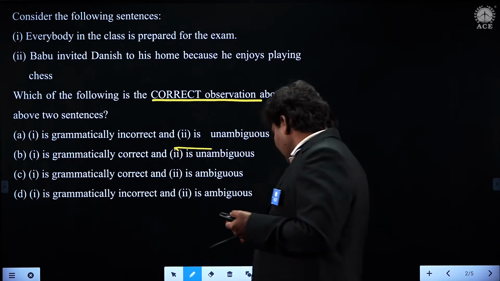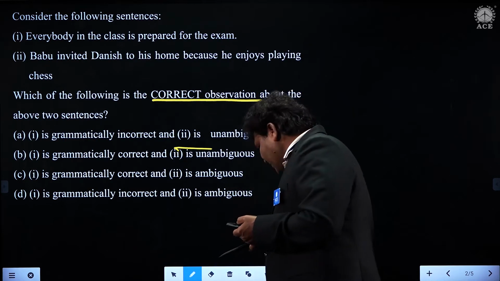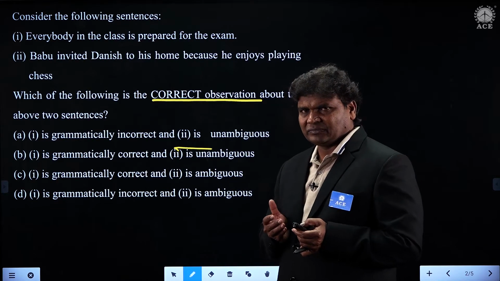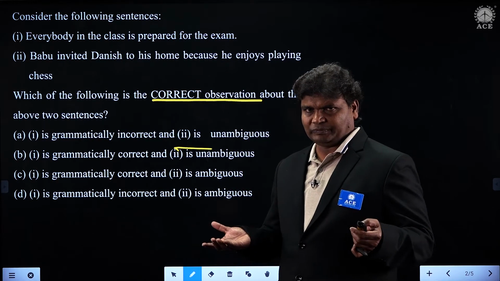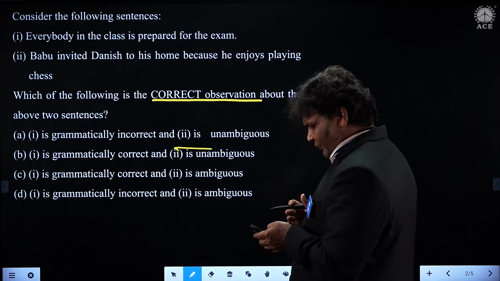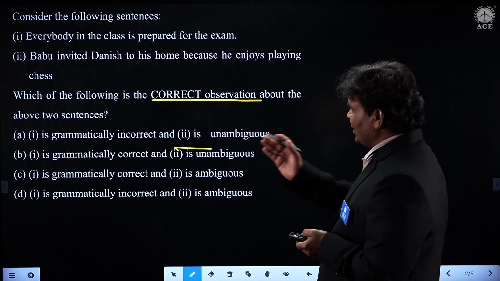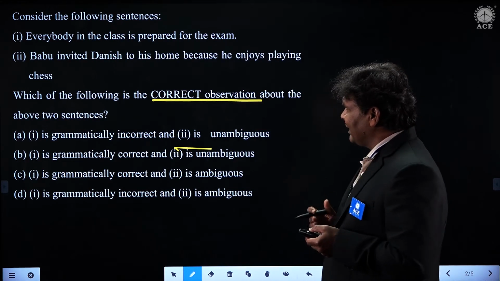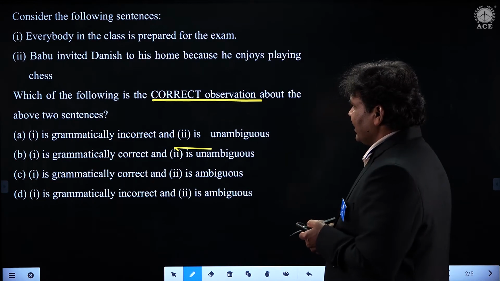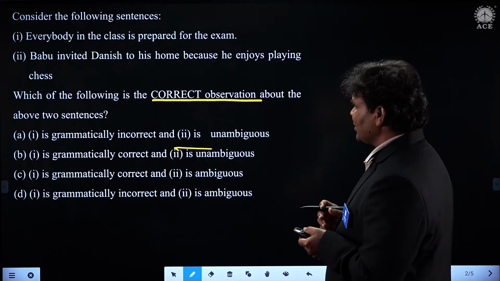So unambiguous, in the sense, straight away we can call it unambiguous. Ambiguous is something doubtful. Unambiguous is not doubtful. So first of all, try to understand these two wordings. Here we go, students. If you look into the first sentence: everybody in the class is prepared for the examination. Babu invited Danish to his home because he enjoys playing chess.